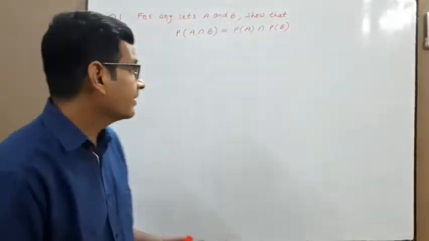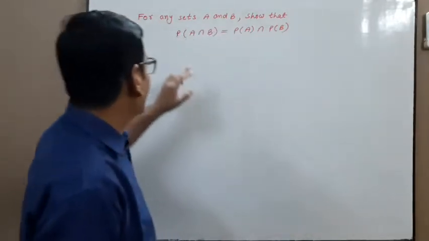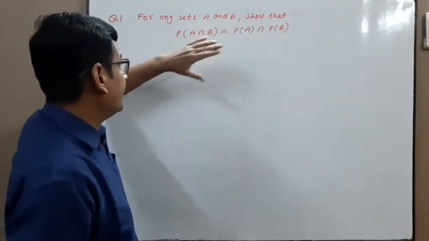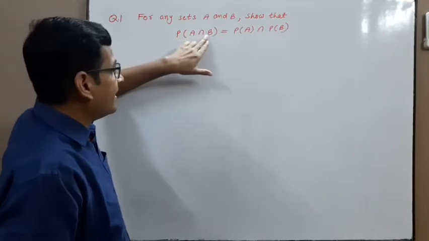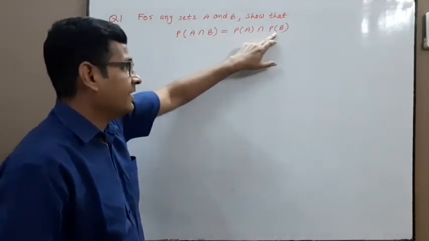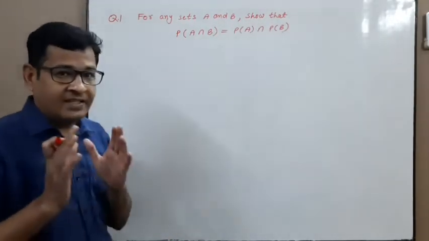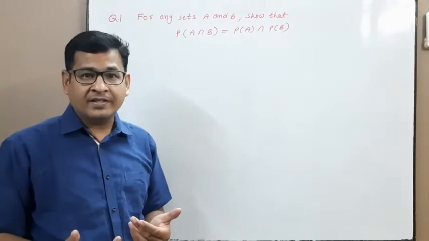Hello students, let's do some extra problems based on sets. Question 1. For any sets A and B, show that power set of A intersection B is equal to power set of A intersection power set of B. Just recall the definition of power set. Power set is a collection of all subsets of set A.